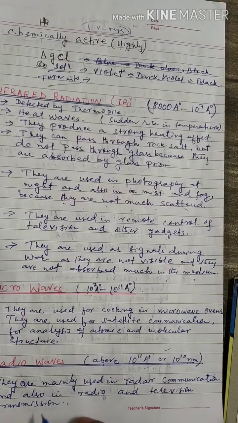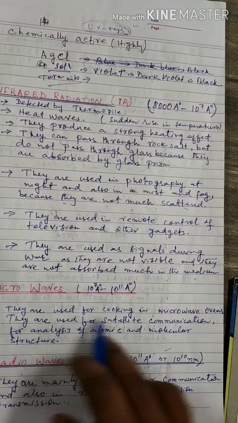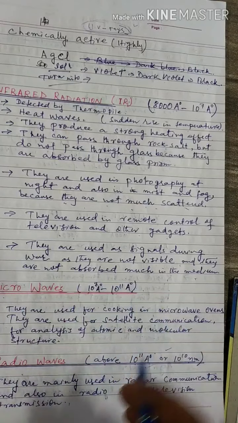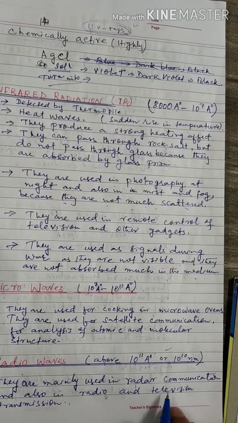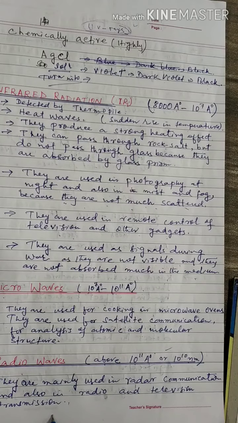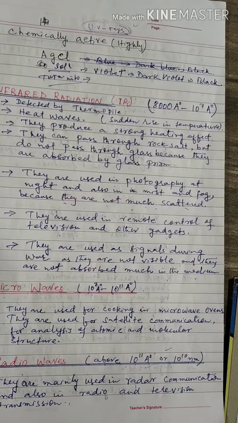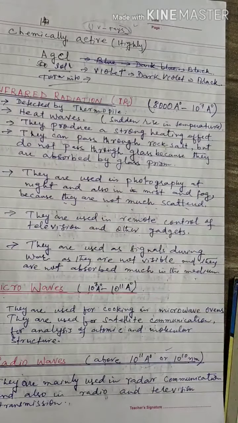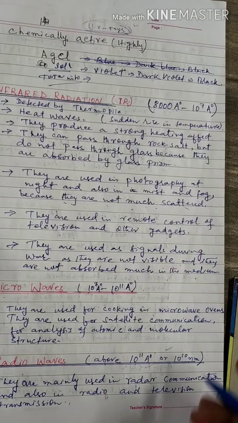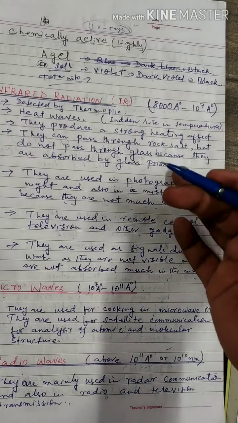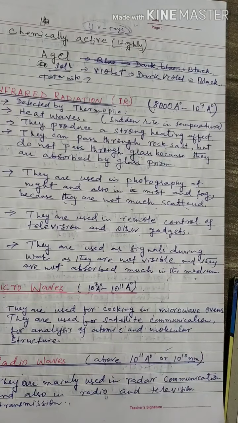So microwaves are used for cooking, the most important use, and for radar communication and radio and television transmission, radio waves are used. Hope you have understood. So these are some properties and uses of infrared, microwaves and radio waves. Clear?